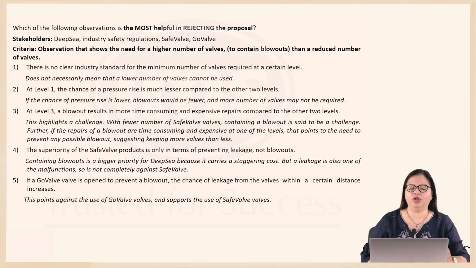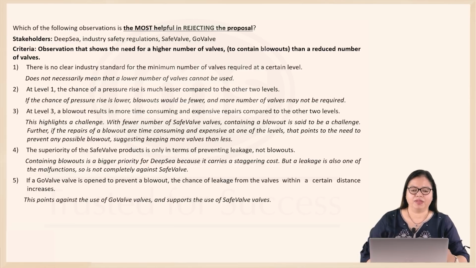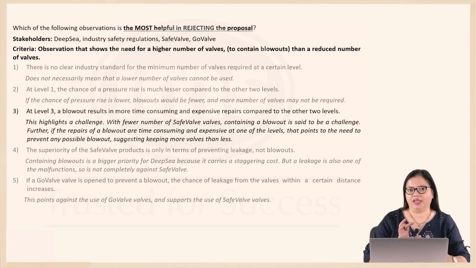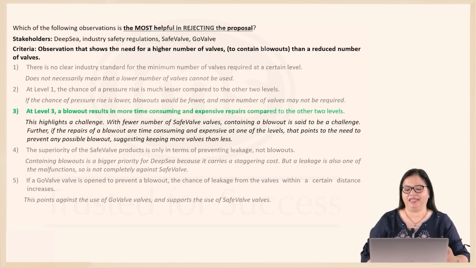So 5 is not helpful in rejecting the proposal of Safe Valve, but definitely 3 is something that offers great challenge here. Not even 4, because 4 does talk about Safe Valve preventing one of the malfunctions. So 3 talks about how it is not of much use in a blowout. Secondly, that a blowout results in more time-consuming and expensive repairs, which means option 3 is the most helpful in rejecting the proposal. Quite a challenging question this was.